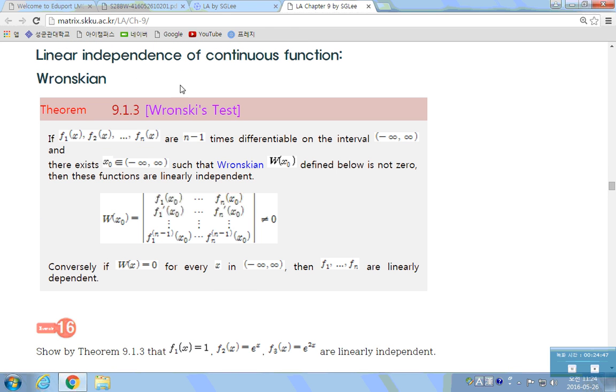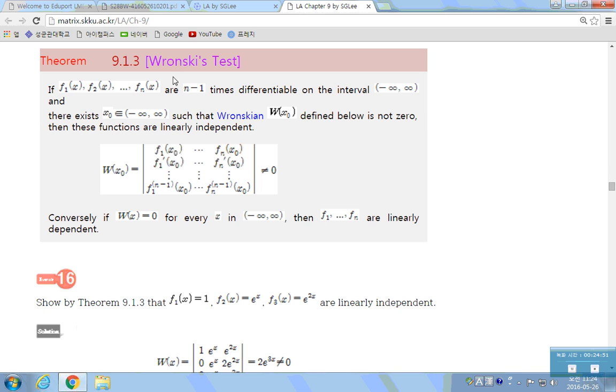Linear independence of continuous functions. How do we check it? This is one good way of checking whether a given set of continuous functions is linearly independent or not, which is called the Wronskian test.